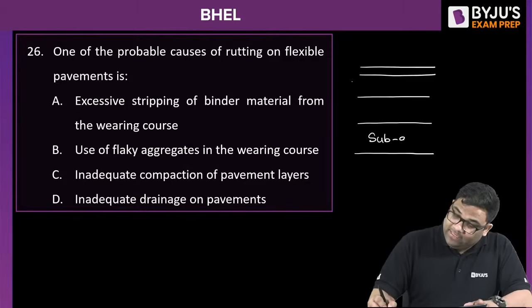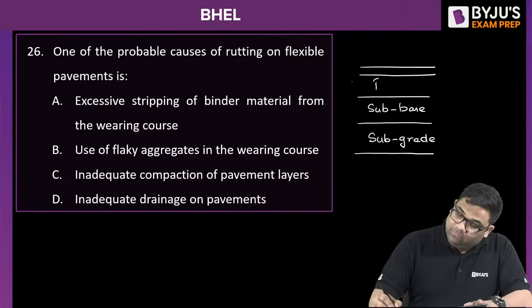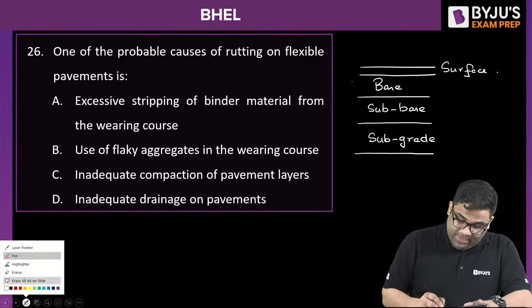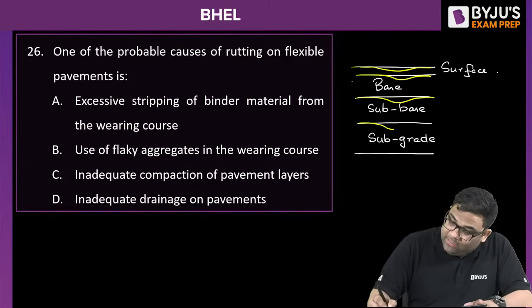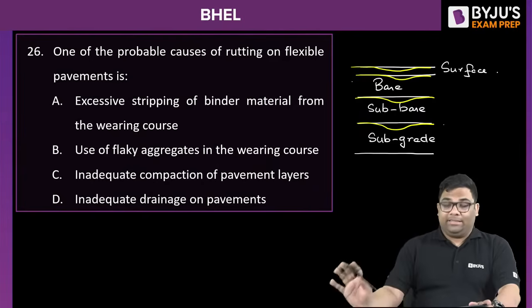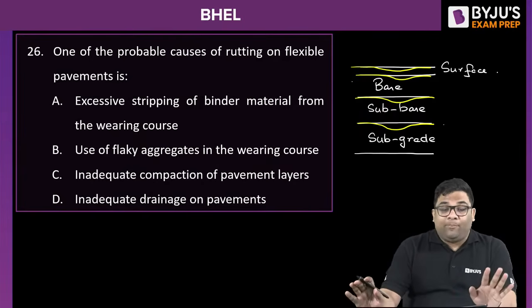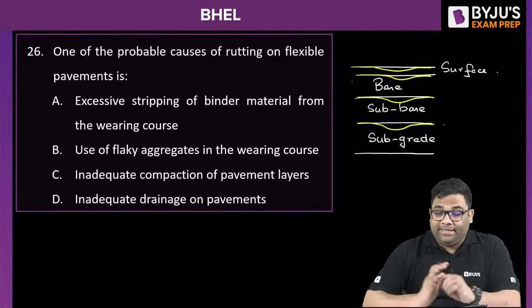Yes, we can say this is a typical cross-section of a flexible pavement, right? Now what is rutting? Rutting is when you get deformations like this. This is rutting, right? So they are asking the probable cause for rutting.